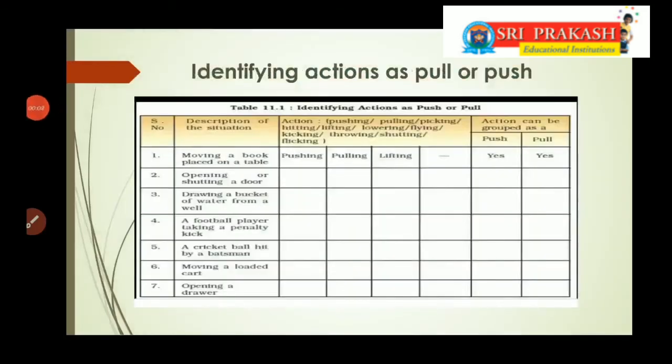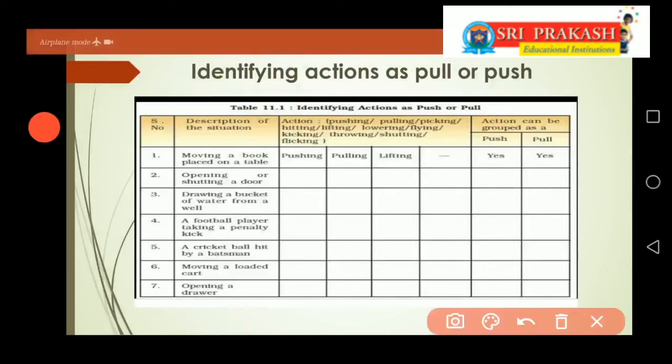This is one more activity to identify the actions as a pull or a push. Here in the second column, he described the situations, and here he used some action words. These action words you need to group under push or pull. Now see the first example: moving a book placed on a table. How can you move a book which is on the table? You can push the book, or you can pull it, or you can lift it. In these ways you can move a book. Yes or no? That's why you can group this under push and pull also.